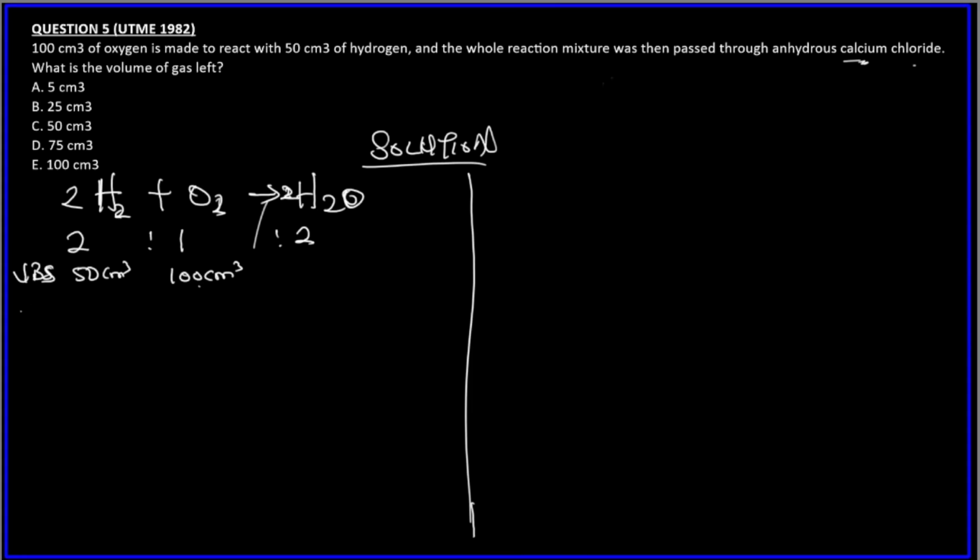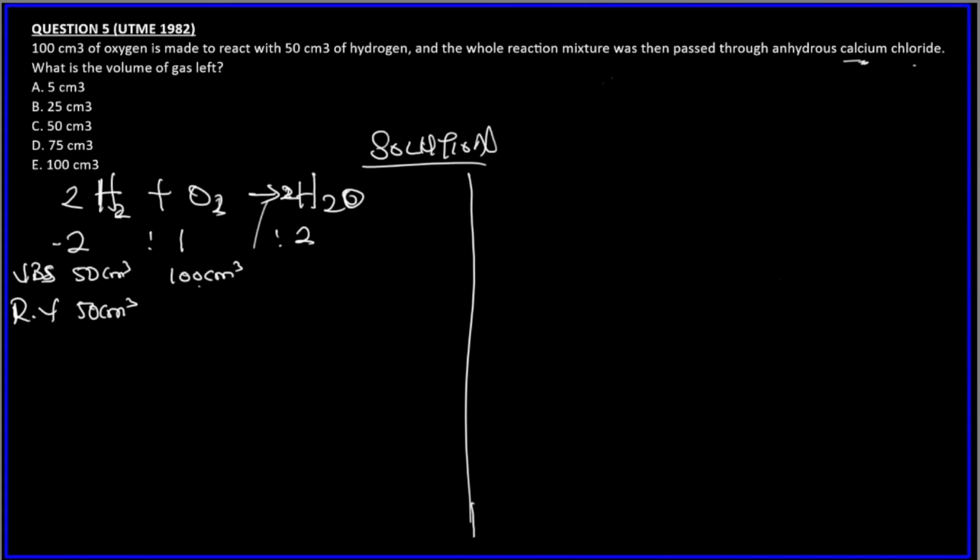So we now need to look for the reacting volumes. Since hydrogen will finish first, the reacting volume is 50 cm³. But we have to look for the reacting volume of the 100 cm³ of oxygen gas, because not all the oxygen reacts with the hydrogen, since oxygen gas is in excess. So how do we do it?